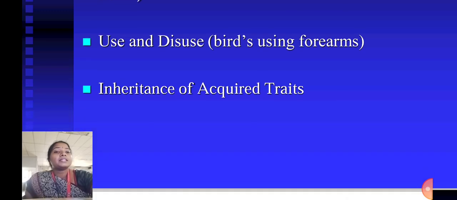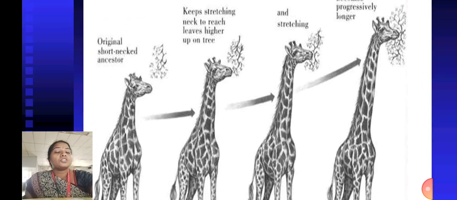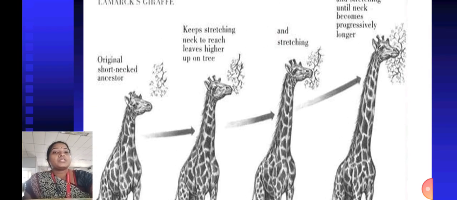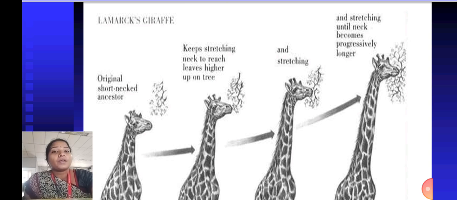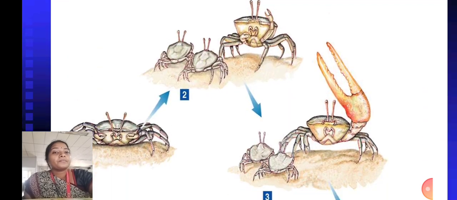So we have to analyze Lamarck's giraffe. The original short-necked ancestor keeps stretching its neck to reach leaves higher up on the tree, stretching until the neck becomes progressively longer.